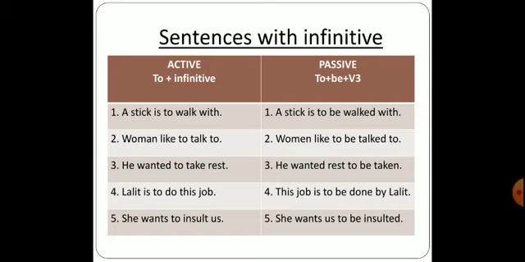Then the next one is Lalit is to do this job. This job is to be done by Lalit. Next one, she wants to insult us. The passive form would be she wants us to be insulted. Infinitive forms are really easy to understand because over here we don't have any major changes.